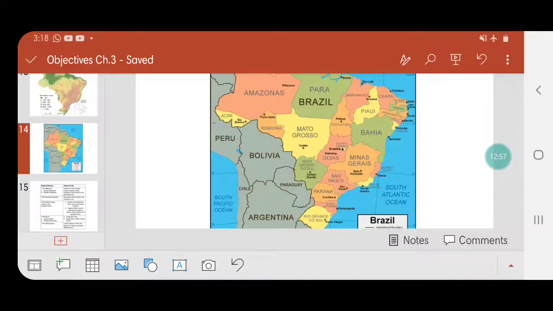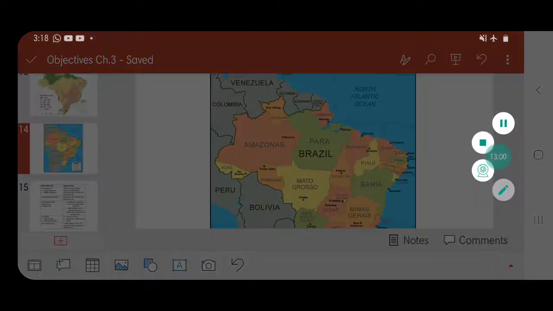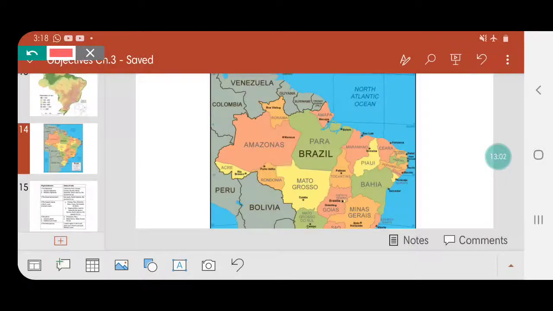Then talking about the northern coast, we have coastal region, northern and eastern. So northern coast is only the coastal regions here. For this, you'll have to look at your map on page 50. These are the provinces of Amapá. Then you have Para, you have Maranhão. Then you have Piauí, this one here. Then you have Ceará, and you have here Rio Grande do Norte.